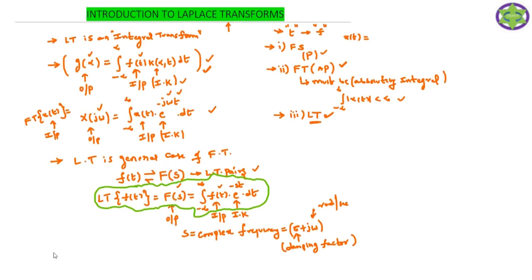The next point with respect to the Laplace transform is the various types of Laplace transforms. We have two types. One is the bilateral Laplace transform. Whatever transform we are going to study in the signals and systems subject, we are going to study the bilateral transform only, also called the double-sided transform.